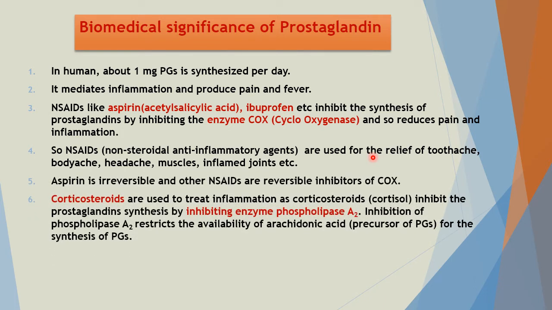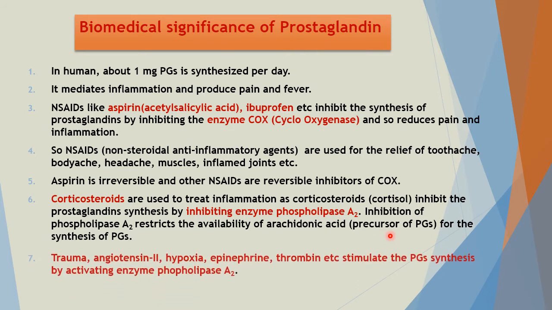Aspirin is an irreversible and other NSAIDs are reversible inhibitors of cyclooxygenase. Corticosteroids are used to treat inflammation. Corticosteroids inhibit prostaglandin synthesis by inhibiting the enzyme phospholipase A2, and inhibition of this enzyme restricts the availability of arachidonic acid for the synthesis of prostaglandins.